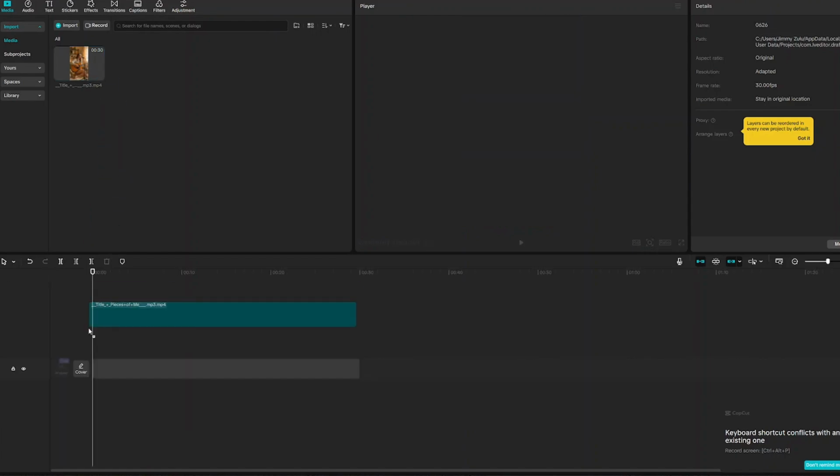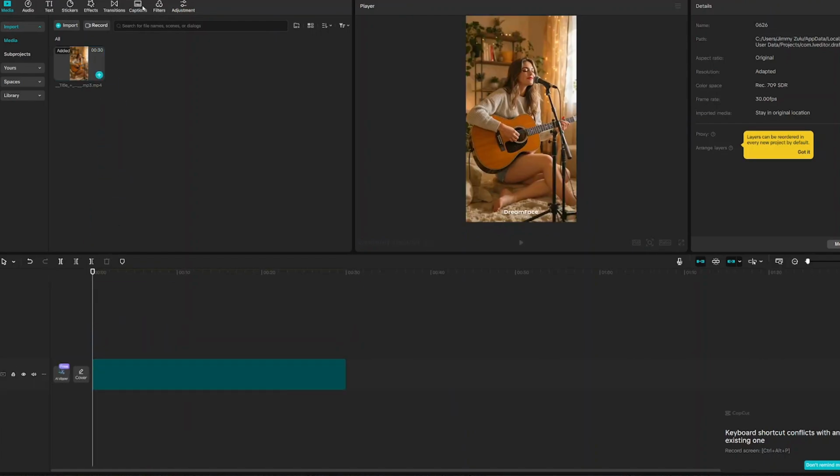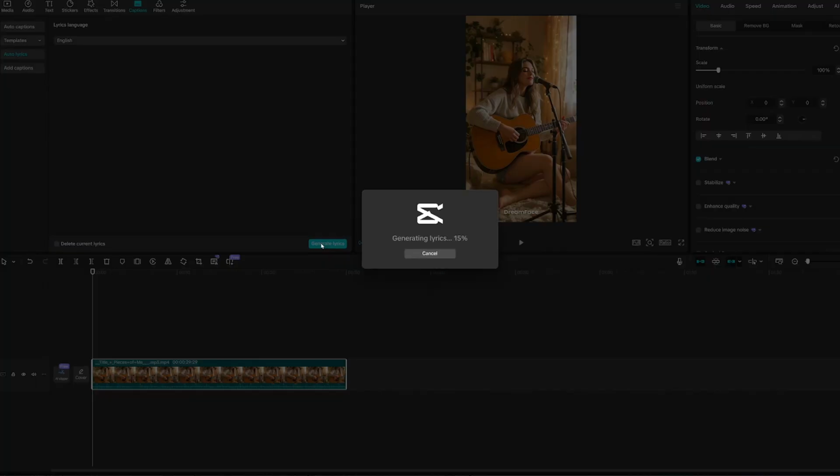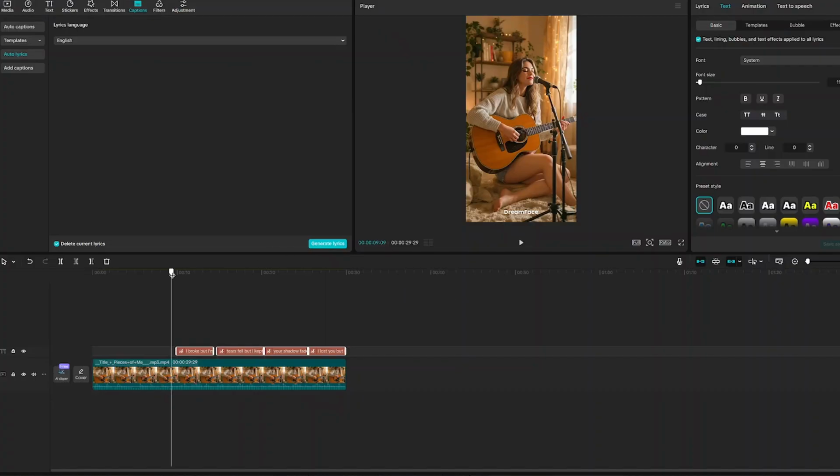So all we have to do is drag it to the timeline, and from there select caption. From there select auto lyrics and click on generate lyrics. And your lyrics will be generated. Once they are generated, all I ask is place them somewhere here close to the hand or the mouth. Increase the size a little bit, and from there change the font style.